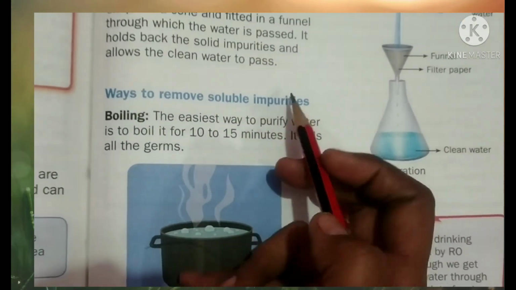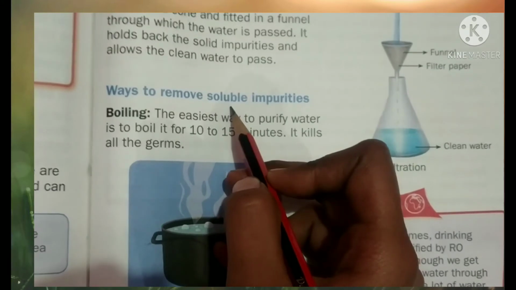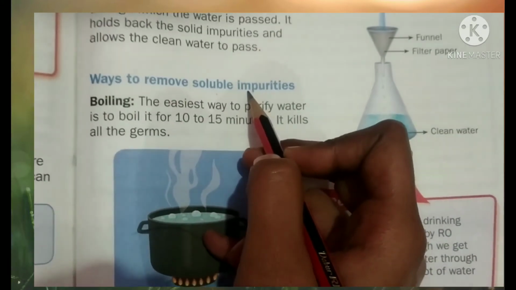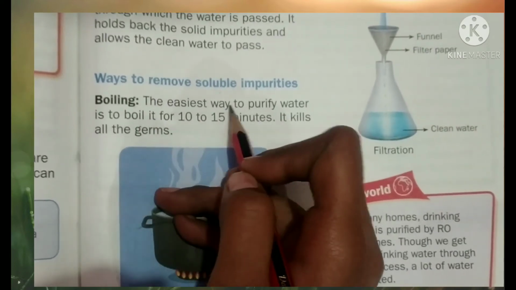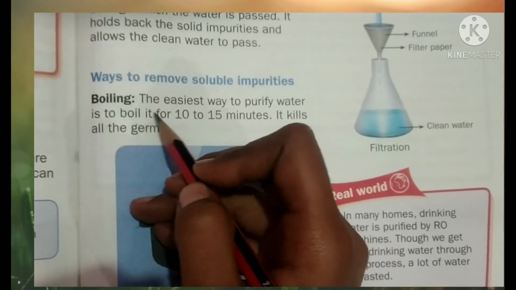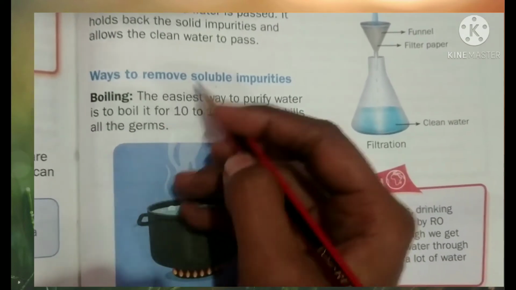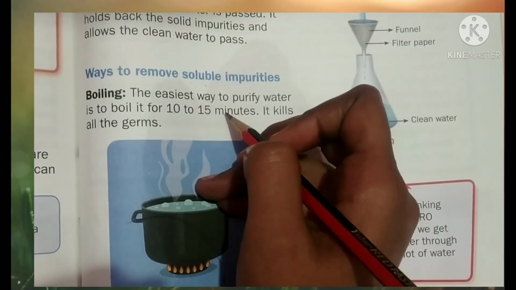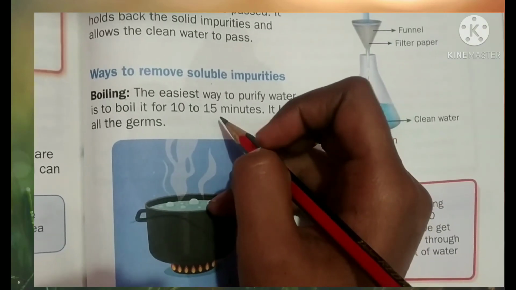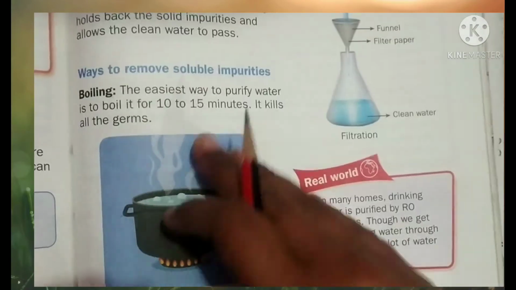Next, ways to remove the soluble impurities. Soluble impurities means those which are completely dissolved in the water. One process is boiling. The easiest way to purify the water is to boil it. Put it on the gas stove for 10 to 15 minutes. It will kill all the germs. This is the easiest way.